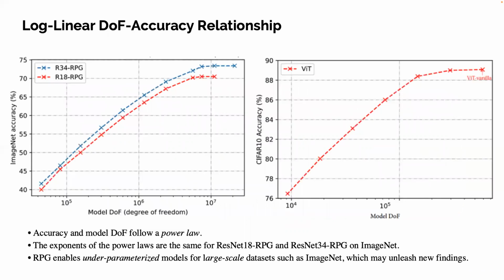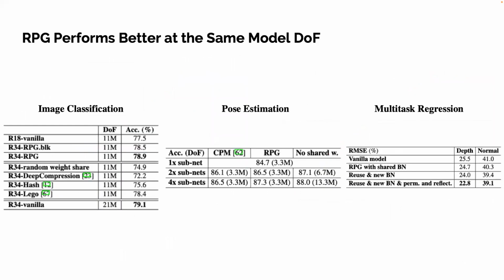Empirically, accuracy and model DOF follow a power law for both CNN and ViT. The exponents of the power laws are the same for R18 and R34 on ImageNet. The scaling law estimates the accuracy without training. RPG also enables under-parameterized models for large-scale datasets such as ImageNet, which may unleash new studies and findings.